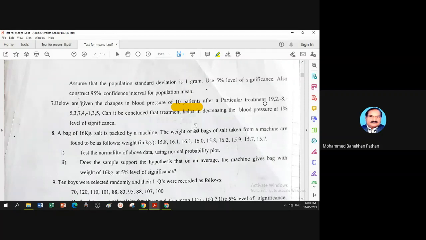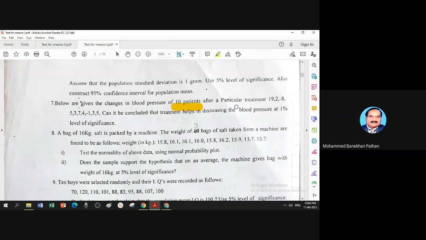Suppose we are conducting an experiment to check the effect of treatment on blood pressure. Here 10 patients are there, 10 observations: 1, 2, 3, 4, 5, 6, 7, 8, 9, and 10.